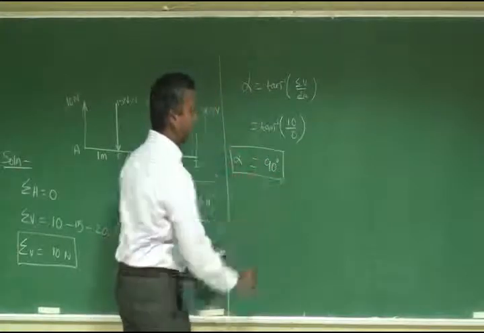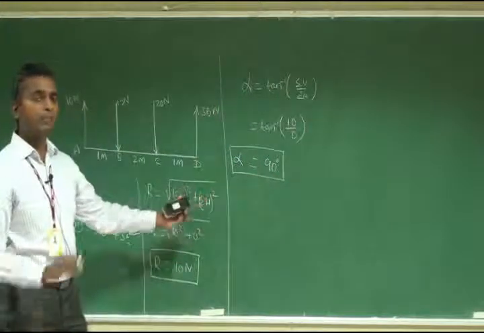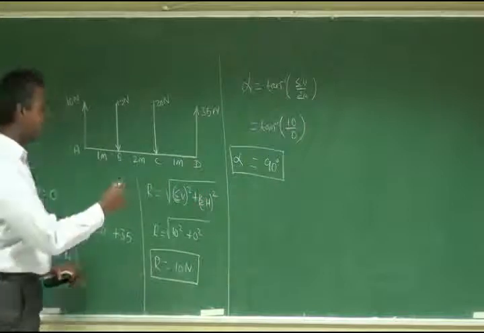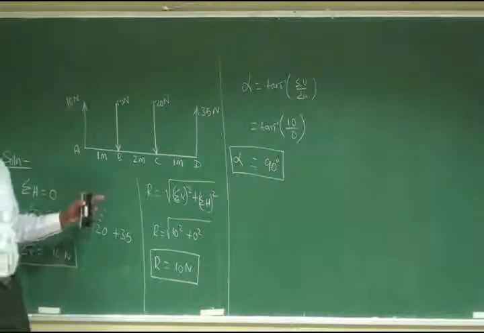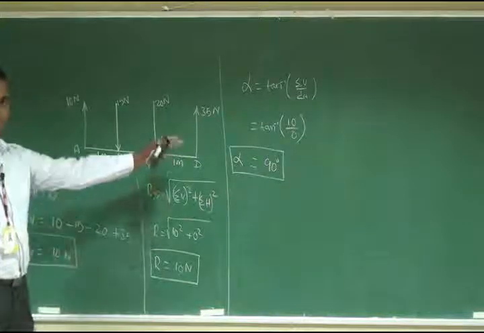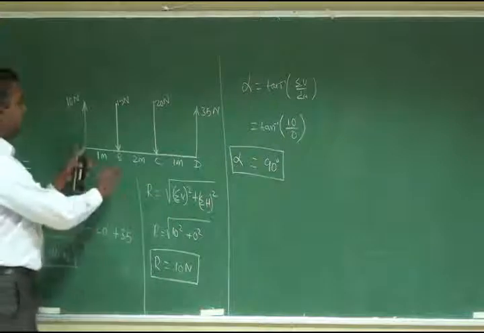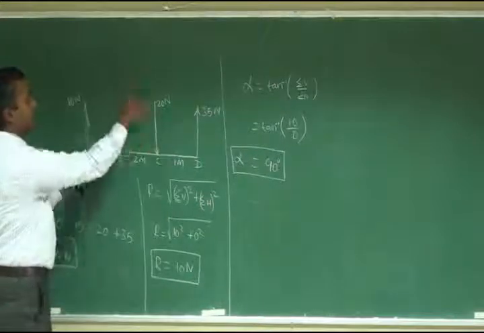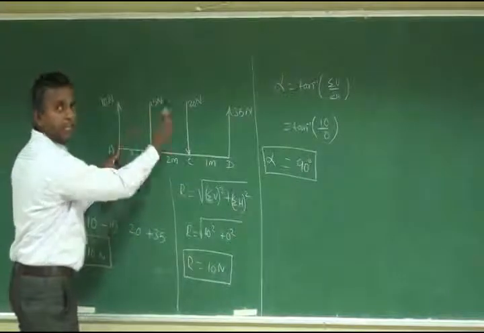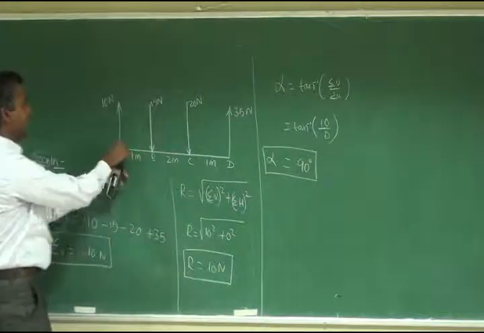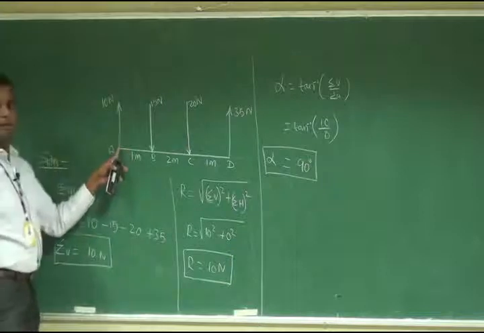The force is vertical. Whether it is positive or negative, you can decide from sigma V. Sigma V is positive, so the resultant force we have found is vertically upwards. Now, is it acting towards the right hand side of point A or the left hand side of point A?